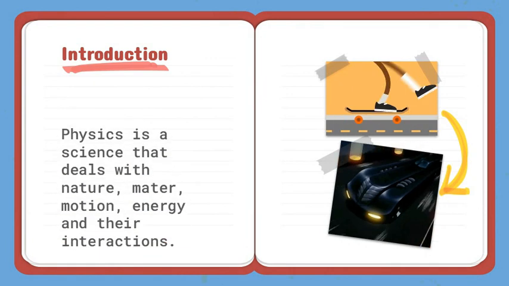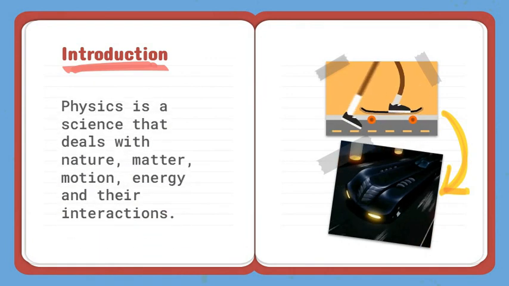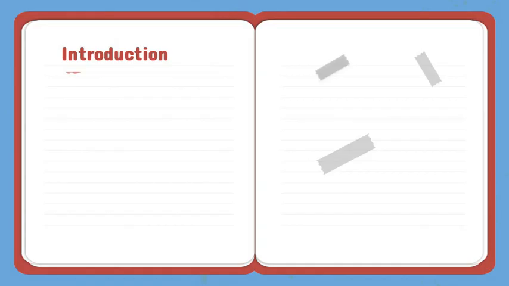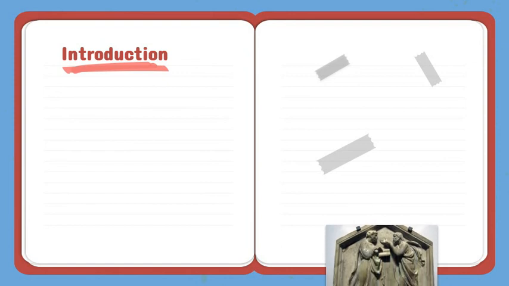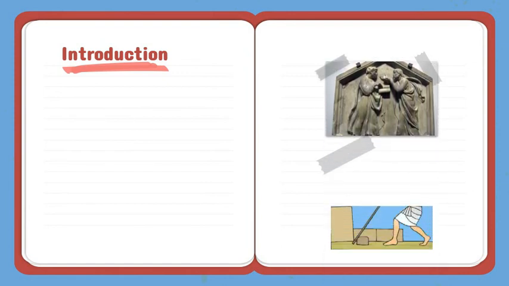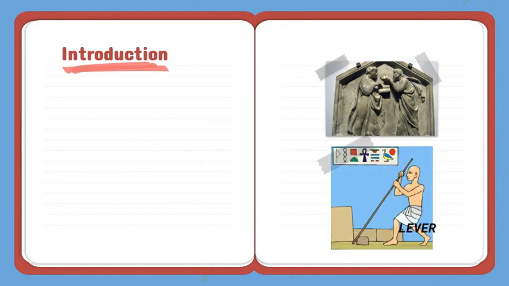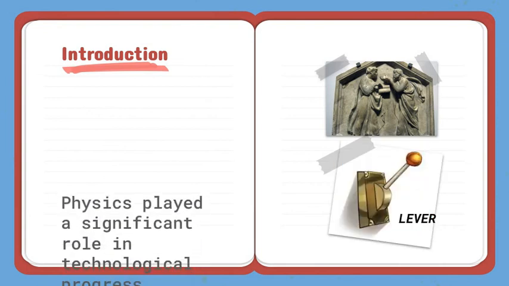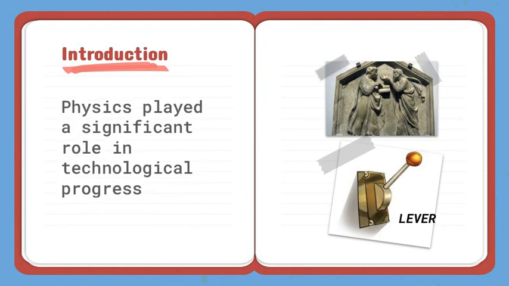Physics is a science that deals with nature, matter, motion, and energy, and their interactions. Going back to ancient times, Greek thinkers' interest in building a machine became one of the root foundations of technological development. The invention of the lever had eventually progressed over time to much more advanced discoveries. Physics has therefore played a significant role in technological progress.